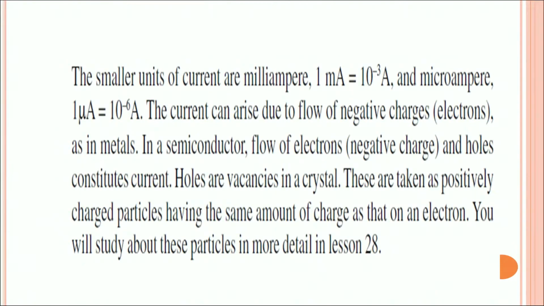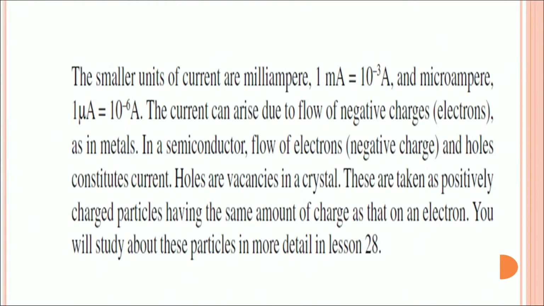So, as I said that the smaller units are milliamperes and microamperes. These currents can arise due to flow of negative charges, that is electrons, in metals, and in semiconductors the flow of electrons and holes constitutes current. What are holes? Holes are vacancies in a crystal. Actually, holes can be thought of as absence of electrons at a particular point or at a particular position in matter. They are taken as positively charged particles having the same amount of charge as that of an electron. You will study more about them in lesson number 28.